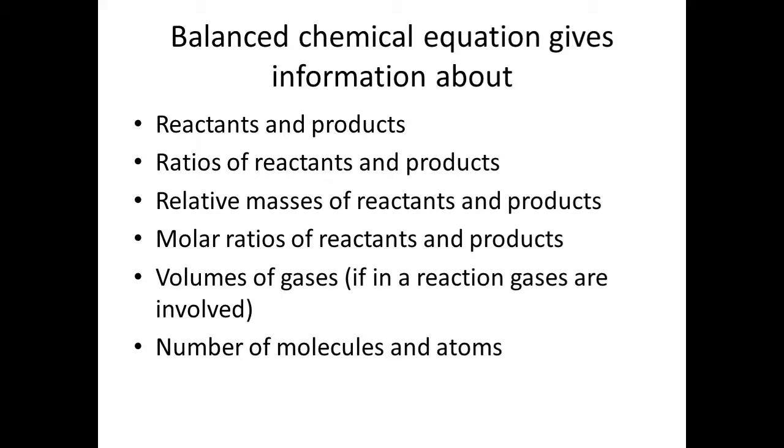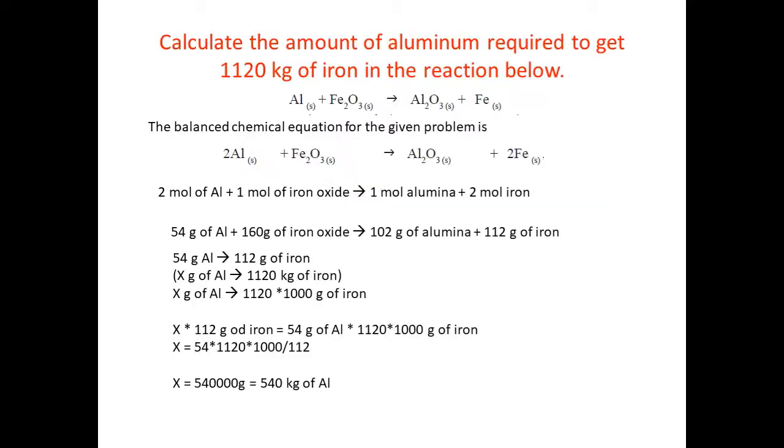If gases are released, for gaseous molecules we always consider the volumes. So volumes, number of molecules and atoms. How many molecules are reacting, how many atoms are reacting, how many products are formed, all this data can be concluded. So for you to understand, I've taken an example from the textbook.